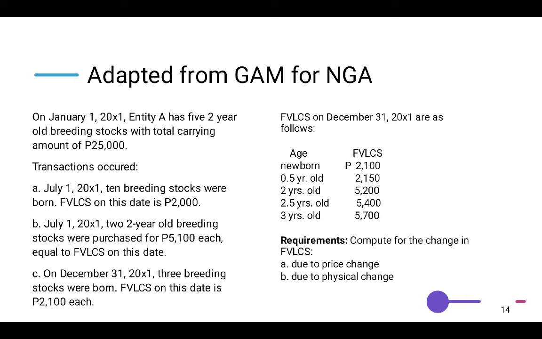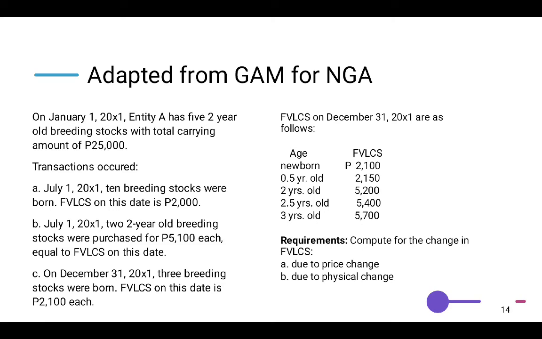On December 31, 20X1, 3 breeding stocks were born. FVLCS on this date is 2,100 pesos each. The FVLCS on December 31, 20X1 are as follows. Age and FVLCS: the newborn has an FVLCS of 2,100 pesos; the 0.5-year-old, 2,150; 2 years old, 5,200; 2.5 years old, 5,400; 3 years old, 5,700.